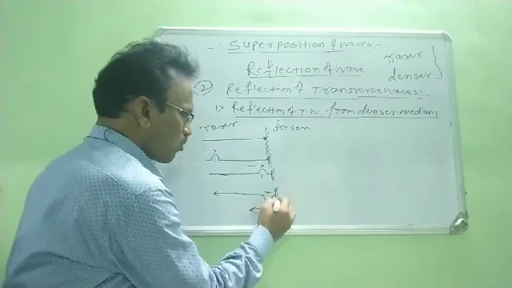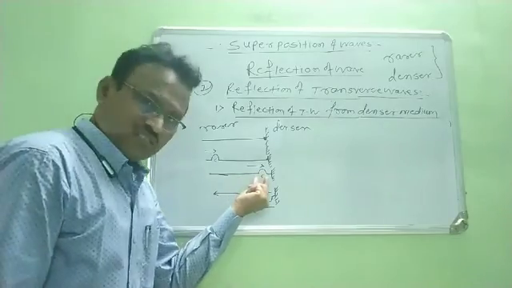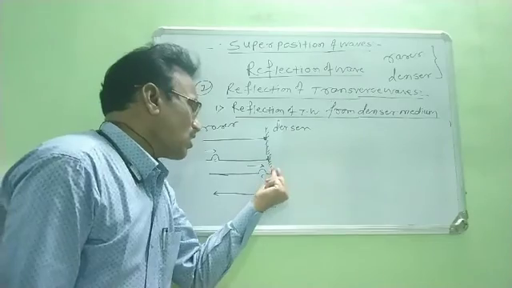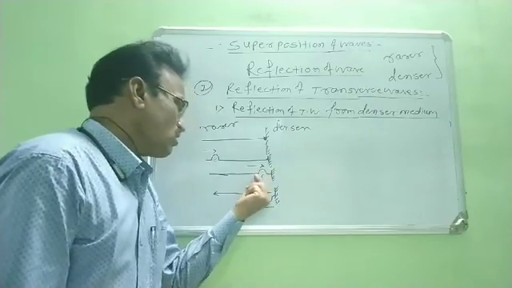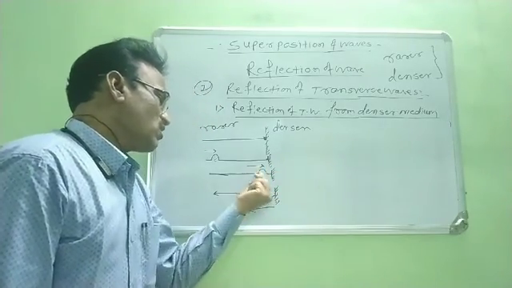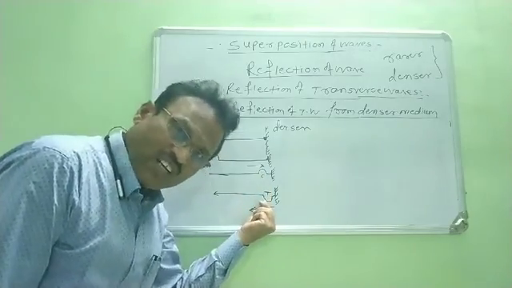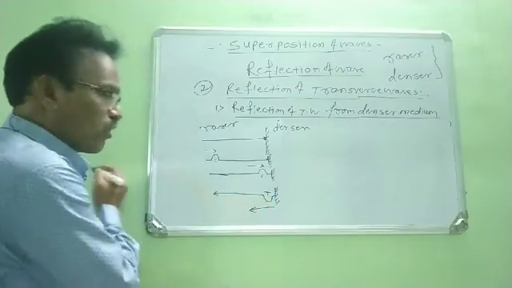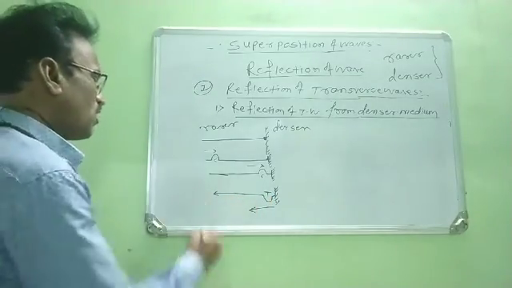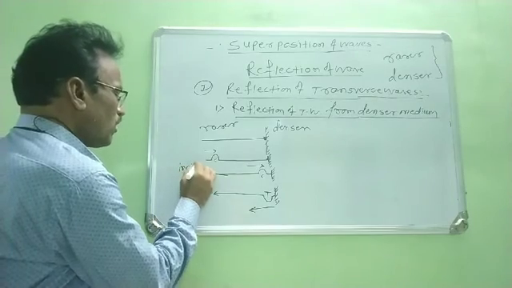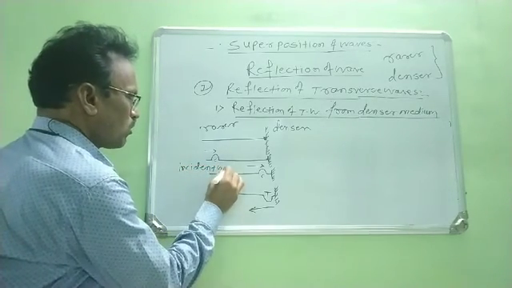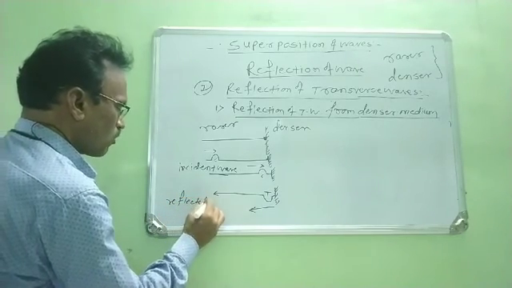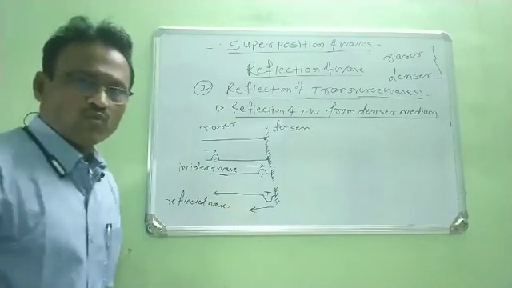Now this is the rigid support. As the crest is incident on the rigid support, the rigid support produces a reaction on the crest, and due to this reaction, the crest is reflected back as a trough, and again the wave is moving in the same medium. Therefore, this wave is the incident wave, and this wave is the reflected wave.